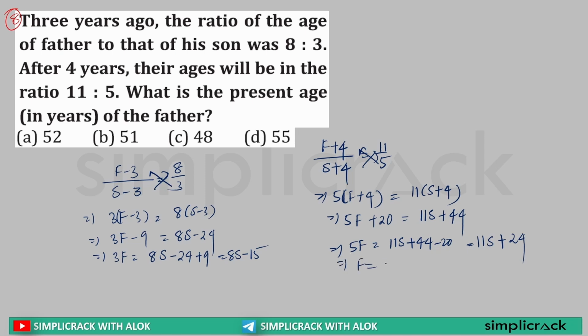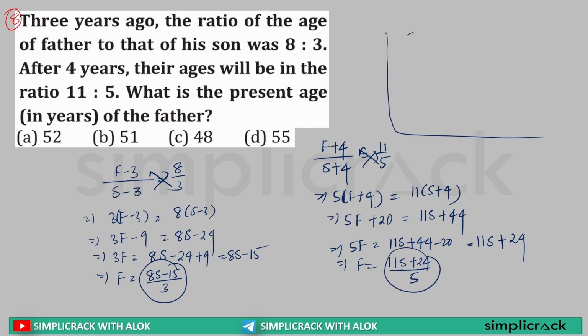Now I can write F will be what? 5F is this much, so 1F is 11S plus 24 divided by 5. Same here, 3F is this much, single F is equal to 8S minus 15 divided by 3. Clear? Now this is equal to this. So here I can write 8S minus 15 by 3 is equal to 11S plus 24 by 5.